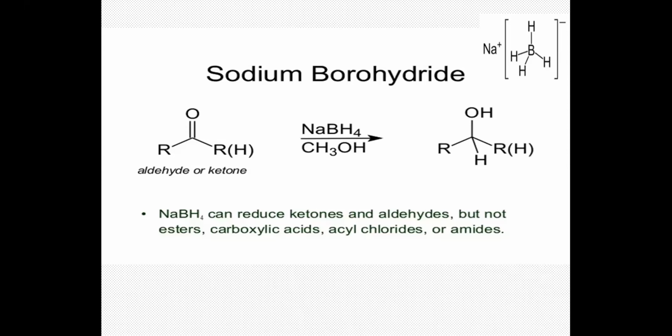So what is this sodium borohydride? It's a reducing agent. Sodium borohydride is basically a reducing agent which reduces your aldehydes and ketones to their corresponding primary or secondary alcohols. But it does not reduce esters, carboxylic acids, acyl chlorides, and amides. So you have to be very specific. It's a mild reducing agent which reduces your aldehydes and ketones to the corresponding primary or secondary alcohol.